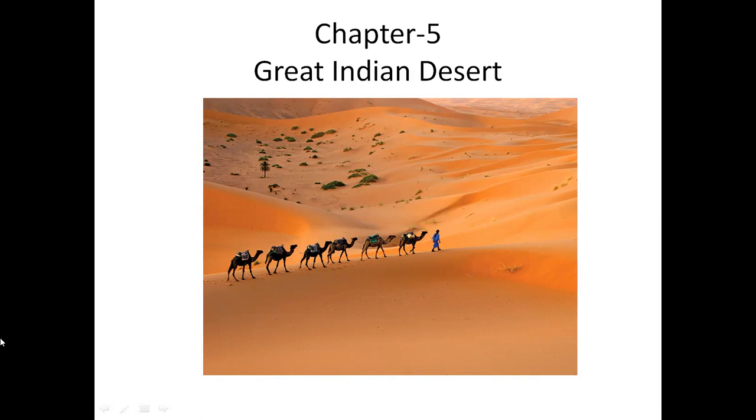In this chapter, we will learn about the location and region of the Great Indian Desert, its climate and vegetation, the lifestyle and occupation of the people living in the desert, important places, and about the camel, which is called the ship of the desert. Desert. A desert is a large area of land which is covered with sand and receives very little or no rainfall.